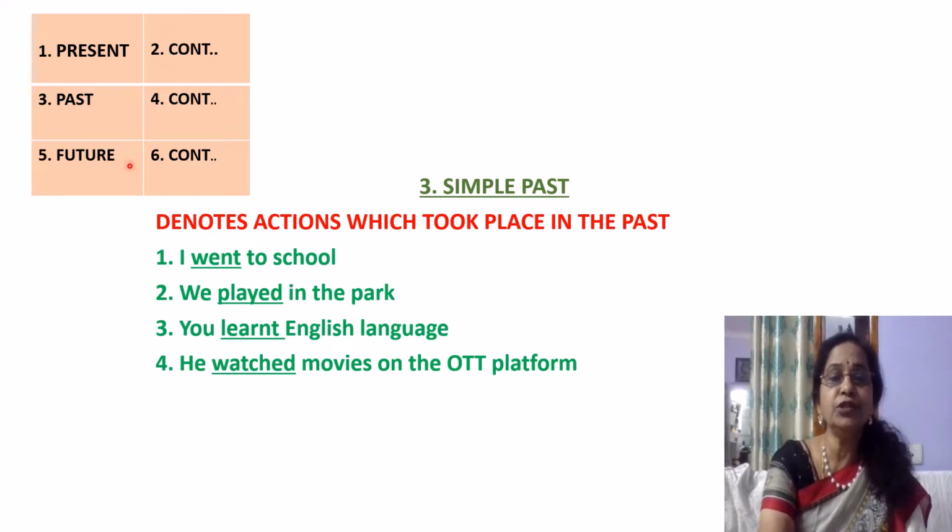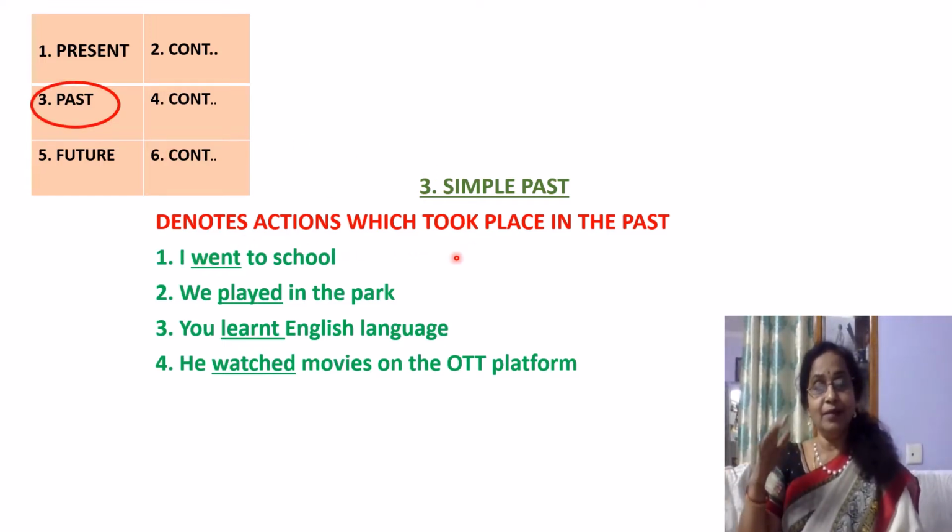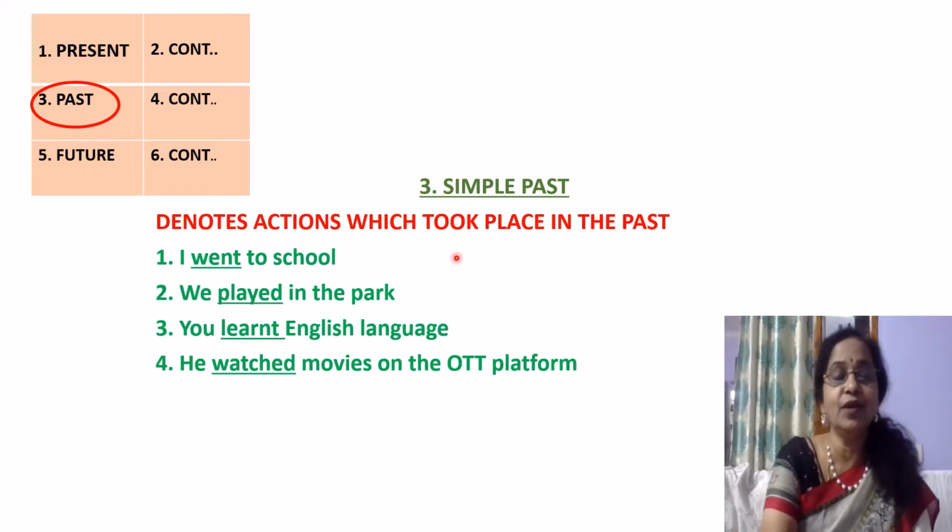So let us move on to the third tense, that is the past tense. So what happens in the past tense? The past tense denotes actions which took place in the past, completed actions.